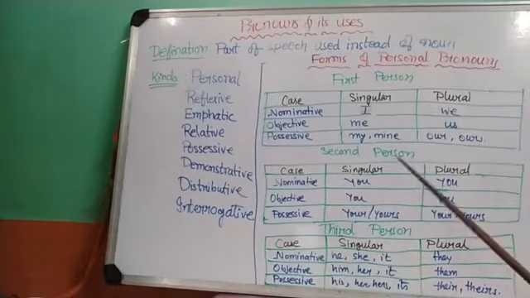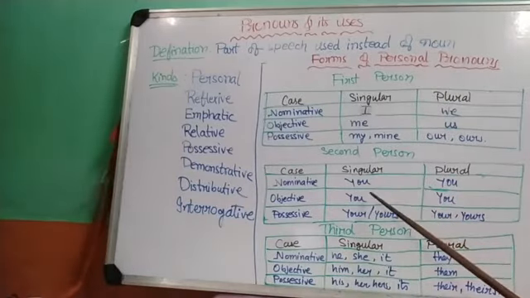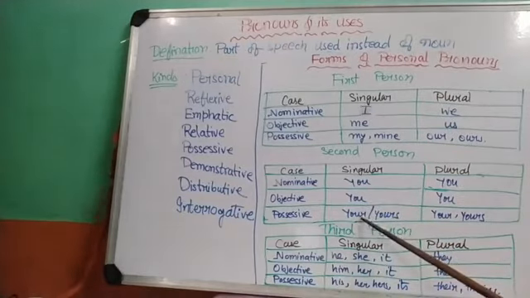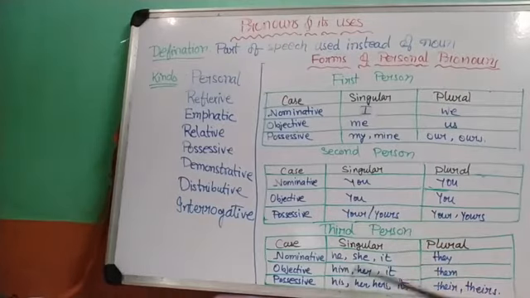Second person is also the same thing. You doesn't change, it remains the same in objective, and possessive becomes your and yours. Here also we have the same thing: in subject we use he, she, it. Like he is my best friend, she took away my copy, it is raining now.